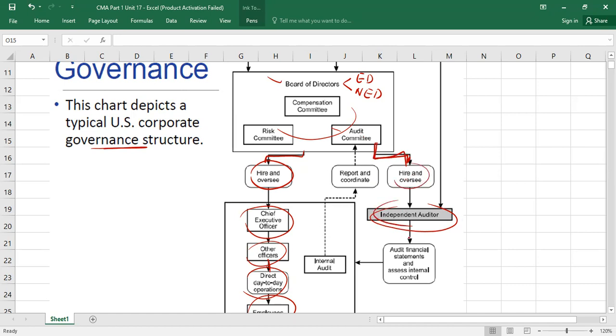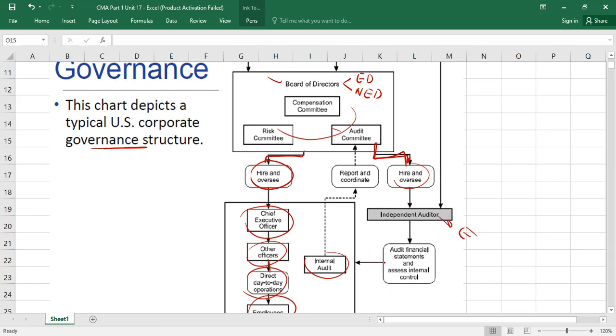So the audit committee will hire and oversee independent auditors. And independent auditors do the audit of financial statements, and they also assess the internal controls of the business relevant to the financial statements, right? Then what? Obviously, we also have another audit department within our business that is called what? Internal auditors. Sometimes internal auditors may use the work of external auditors. Sometimes external auditors may use the work of internal auditors. But here independent auditors mean the external auditors.